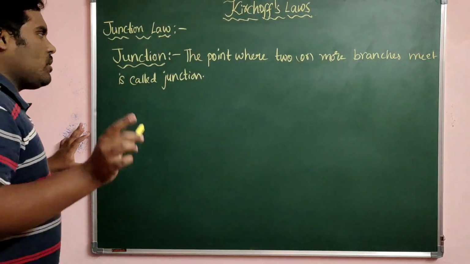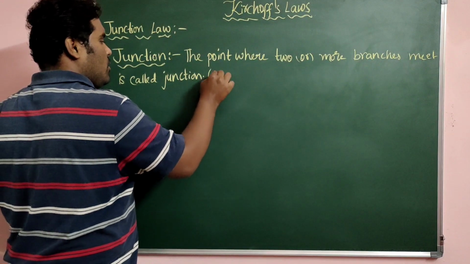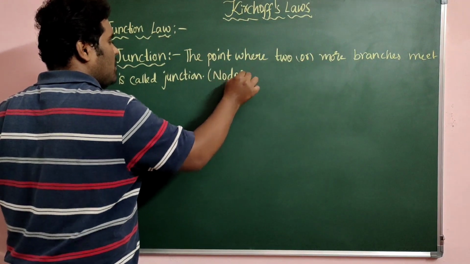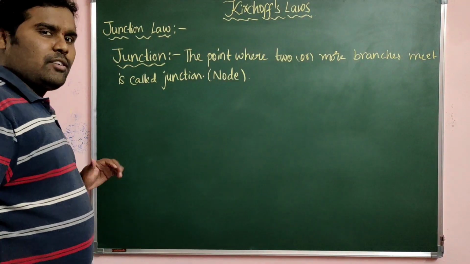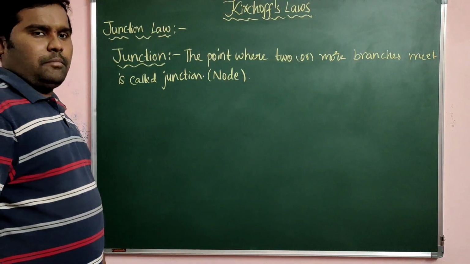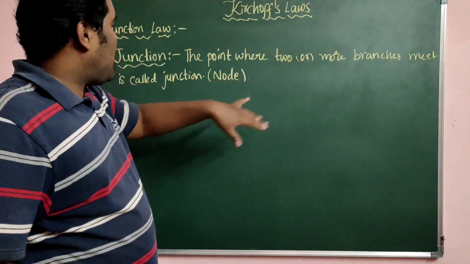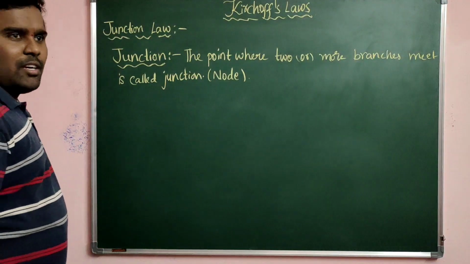Please don't get confused: if in any question they say either node or junction, both are the same. The point where two or more branches meet is called a junction or a node.